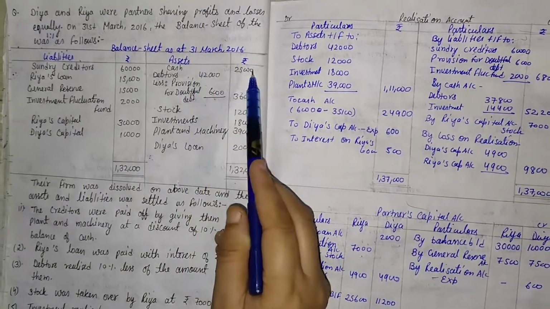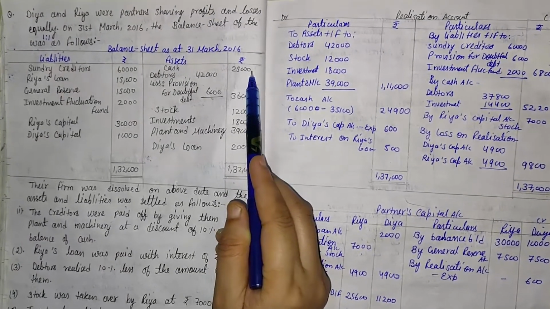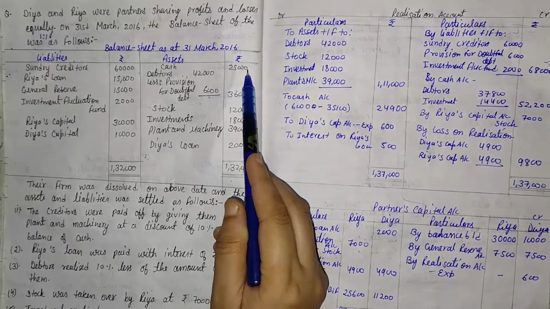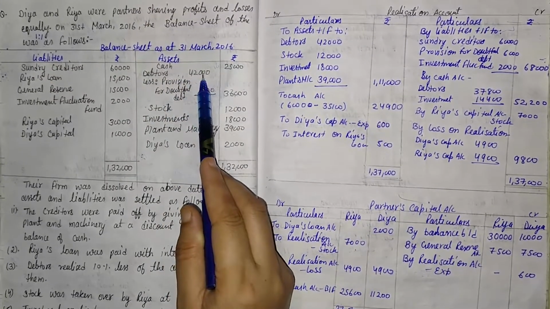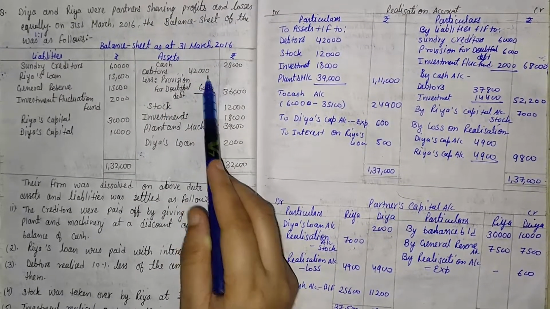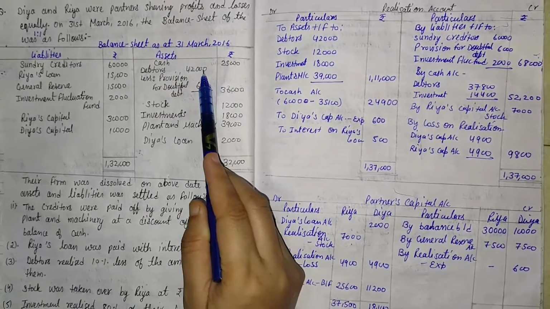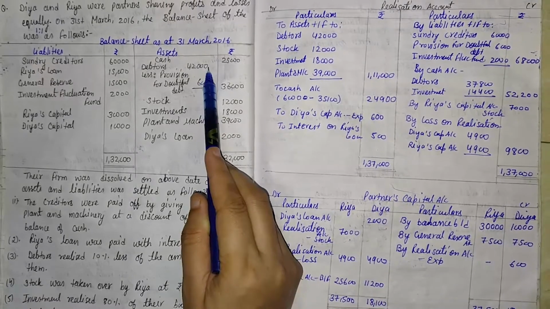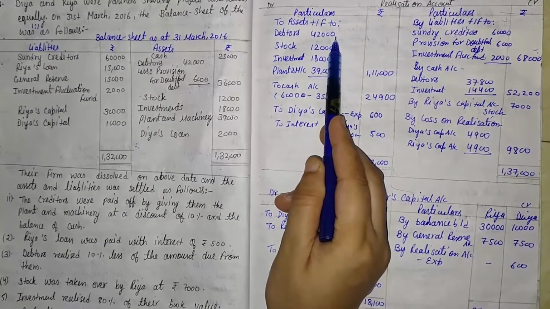Except cash. Here the cash balance is given, but we cannot transfer the cash balance. We already mentioned that point. Then the second one, debtors. Debtors value in the internal column is 42,000 and in the external column 36,000. But we take the internal column value, that is 42,000. So here the debtors value is 42,000.